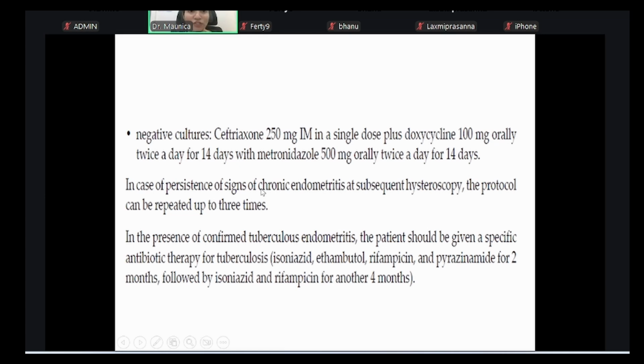And then in case of persistent signs, whenever you find chronic endometritis on hysteroscopy and you treat her post-operatively with an antibiotic course, nobody is doing a relook hysteroscopy just to see if the signs of chronic endometritis have disappeared. That means you saw micropolyps, you found stromal edema, you found hyperemia. That's why you have put her on this treatment.